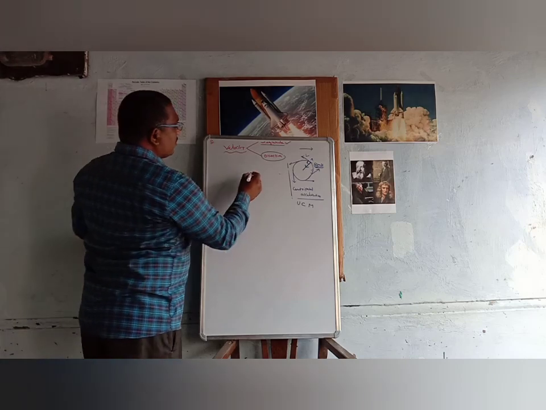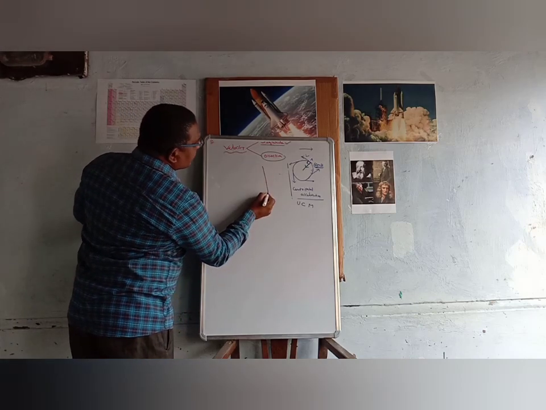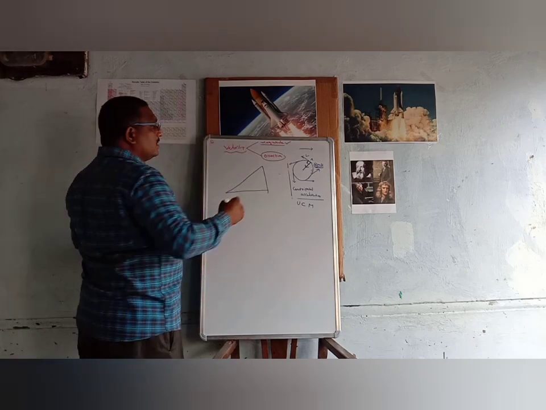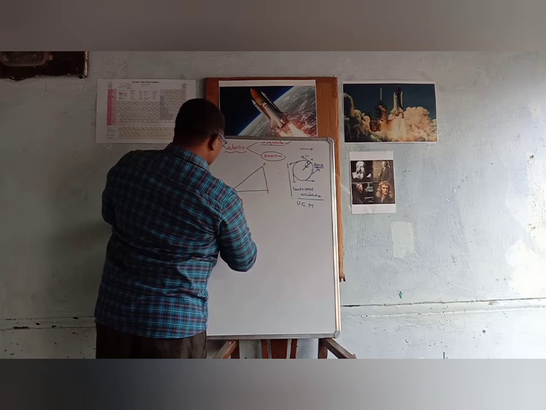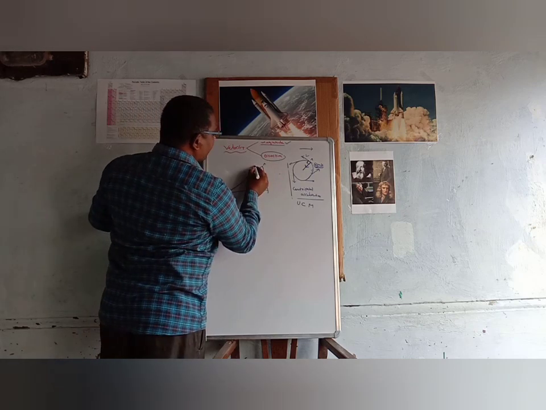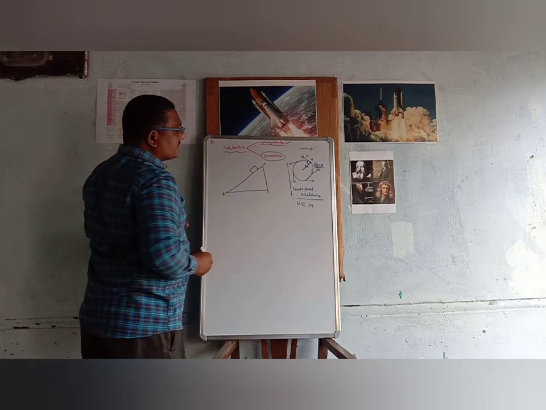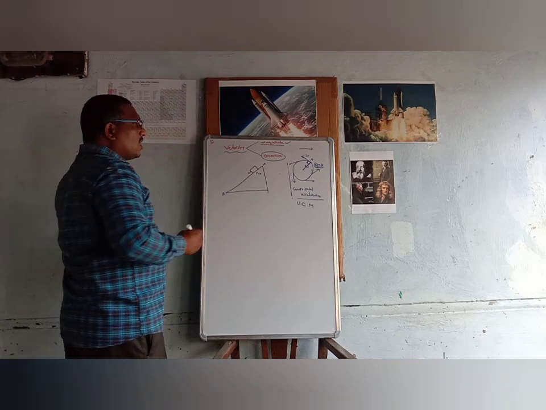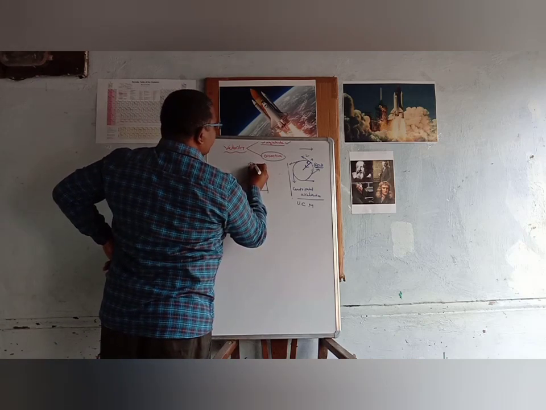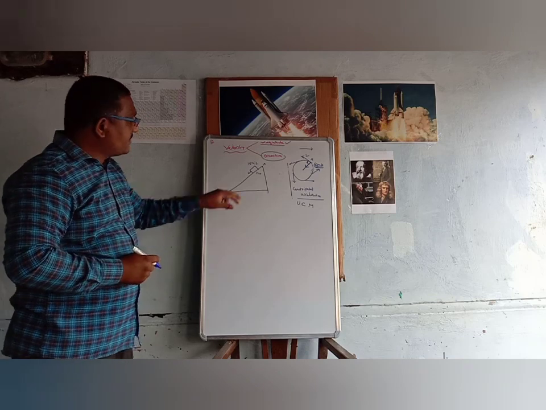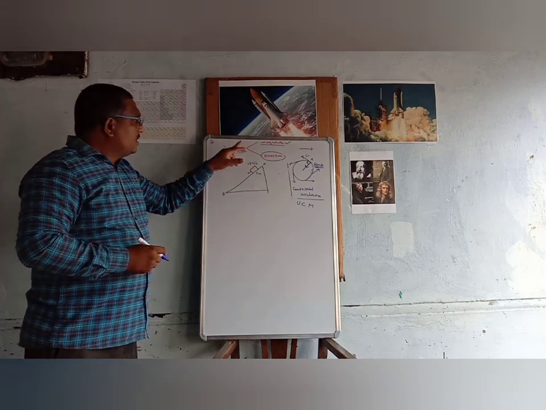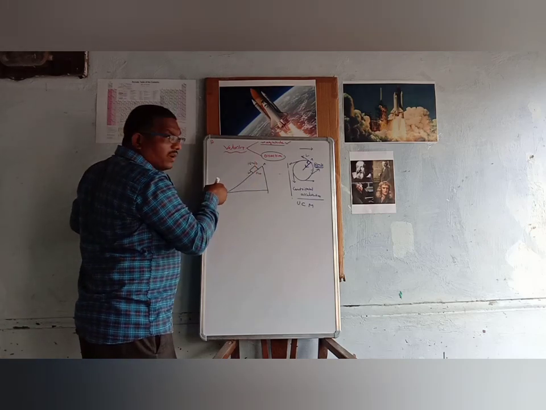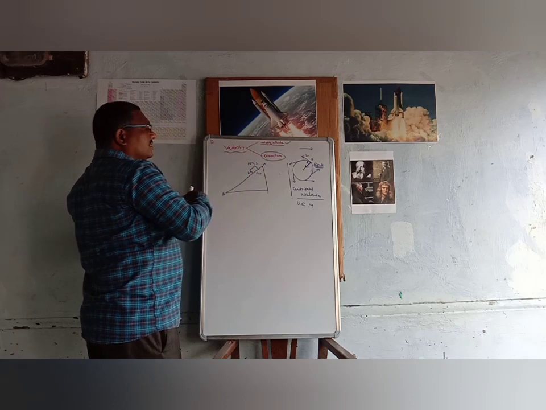Suppose one object is sliding on an inclined plane. Suppose this is one inclined plane AB, and the body is sliding on the inclined plane like this. At t equal to 0, the body has velocity 15 meters per second, and it is sliding in the downward direction, not in the upward direction.